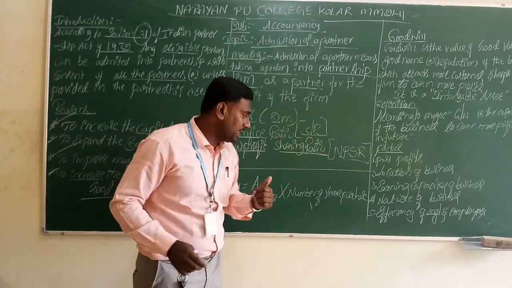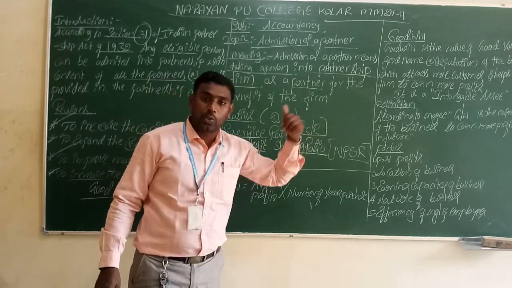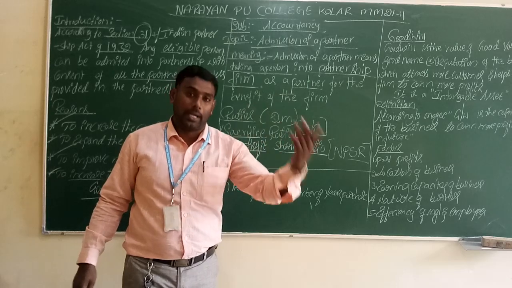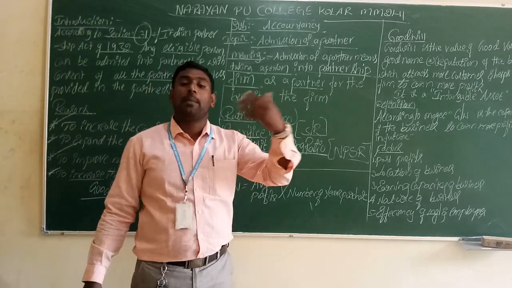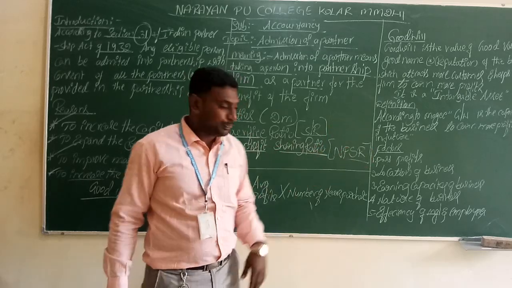We have to consider how the sacrifice ratio is calculated. Sacrifice ratio is equal to old ratio minus new ratio. Old share minus new share gives us the sacrifice ratio.